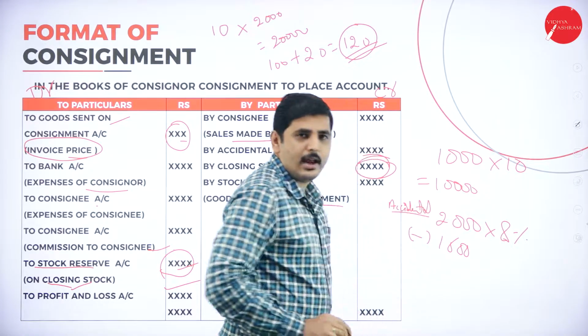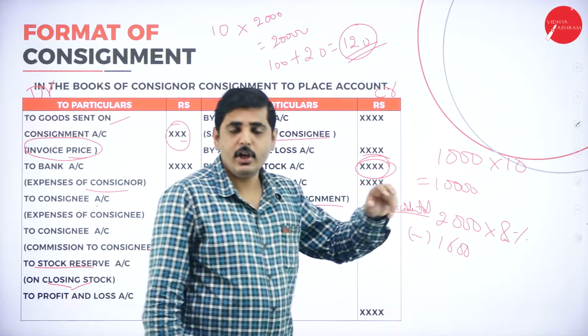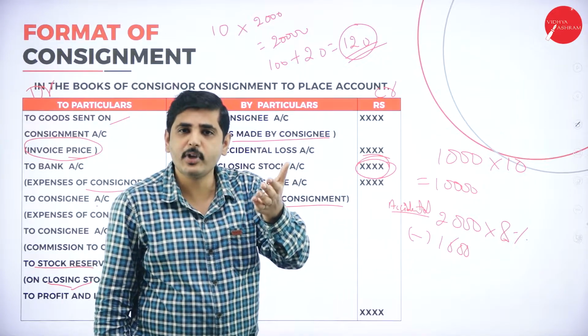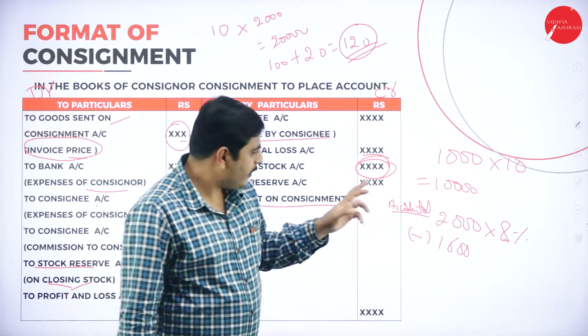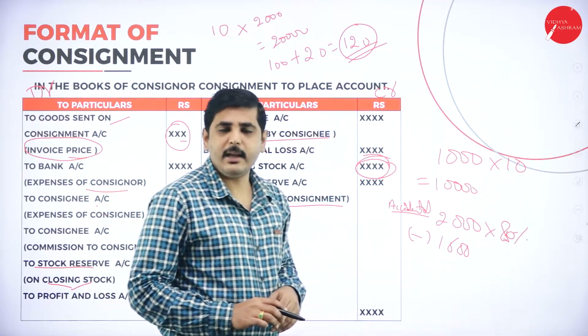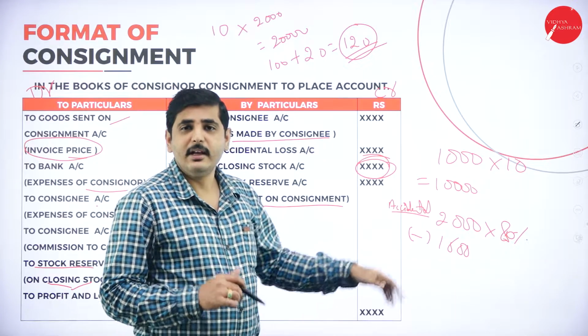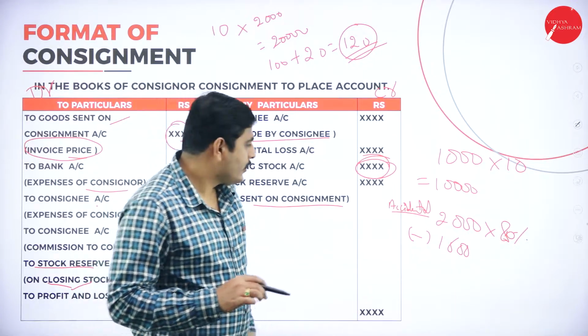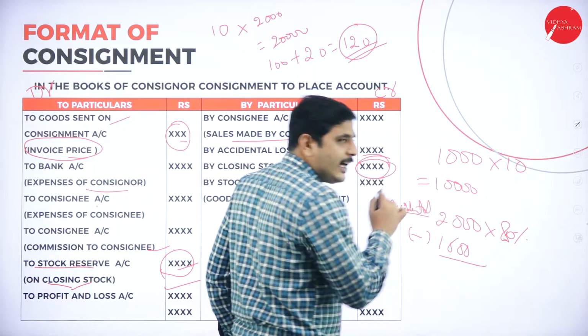So accidental loss. 2,000 is the accidental loss. What do you mean by abnormal loss? Abnormal means we cannot control. So here we have done insurance. 80% of the loss is provided by the insurance company. Remaining 20%. So 80% means 1,600 rupees we will get from the insurance company.